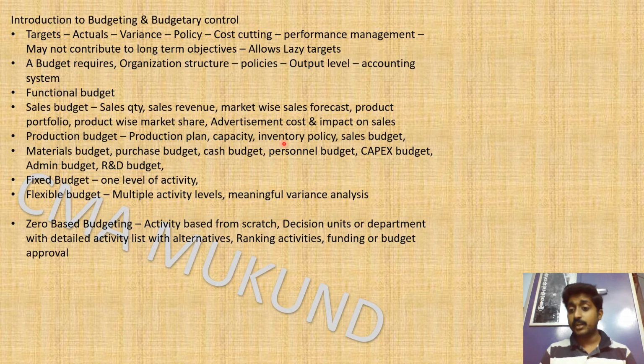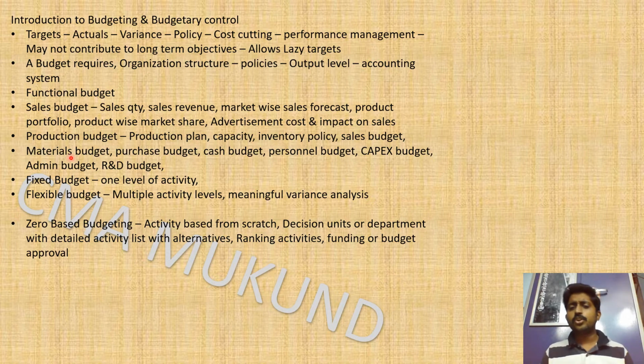And next is the inventory policy. We cannot hold so much inventory. So inventory has to be in control, and for that, an inventory policy has to be there. And the sales budget is also required. That is a very key input for making your production budget.